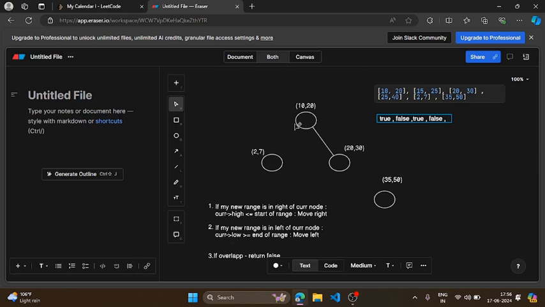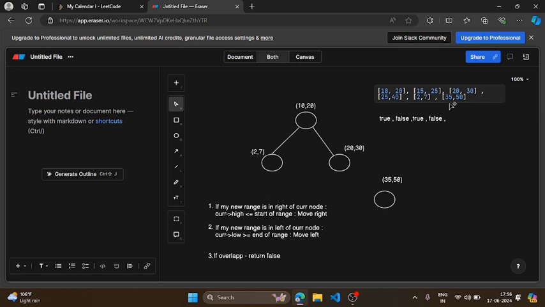Now, if my current low, which is 10, is greater than the end of my range, which is 7 in this case, I am comparing the start of my current node with the end of this range, which is definitely greater than 7. Then I'll move to the left. So simply I'll make this connection, and when I try to move further, I'll find null values, right? Once you find a null value, there are no further nodes, so you need not check anymore with anyone, and you can simply make this booking possible. So you will just make a node and connect it.